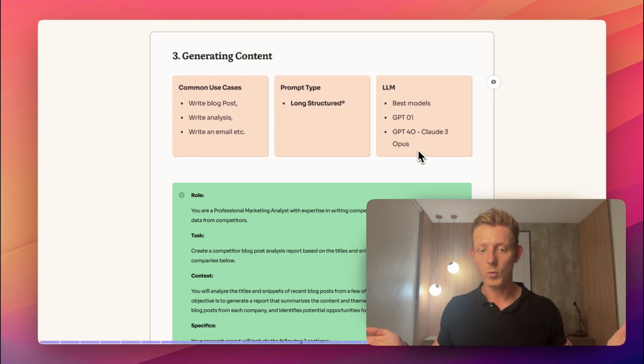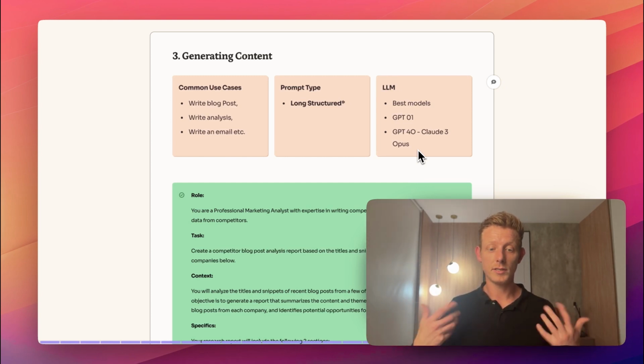So GPT-o1, though some people say that for creative writing, some people still prefer GPT-4o. So you have to see what works best for you. But again, for generating content, we want to use the best models, right? Because this is the hardest thing for these LLMs to do.